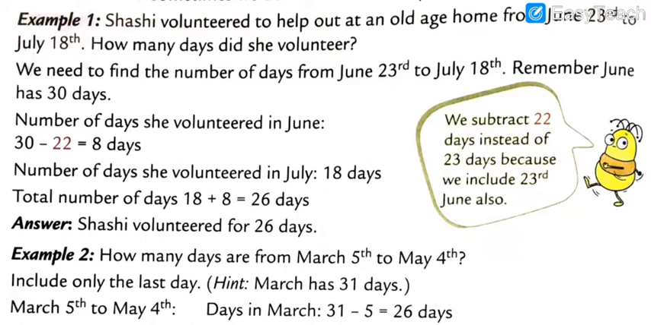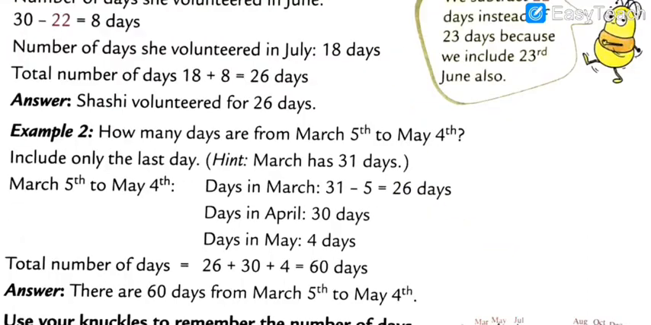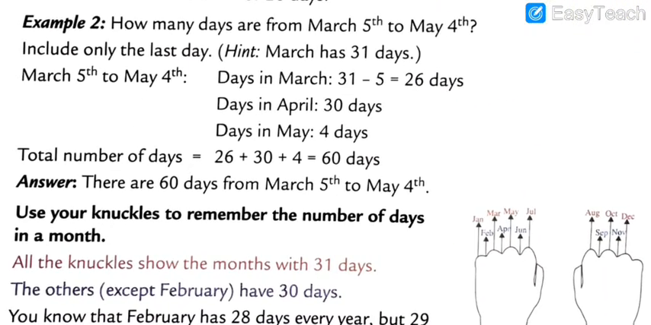Now I am going to explain example number 2, my dear students. What is example number 2? How many days are from March 5th to May 4th? It means 5th March to 4th May. Got my points, all dear students? What I am telling you, note down the question first.